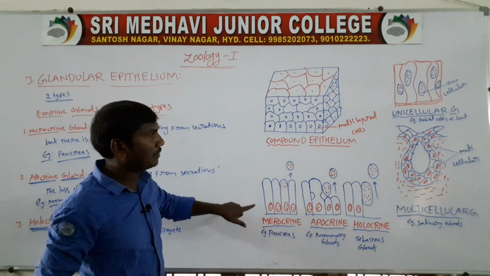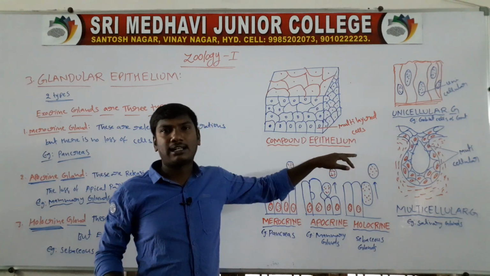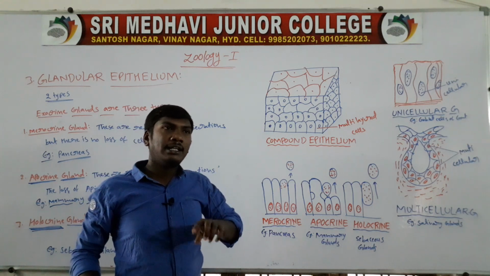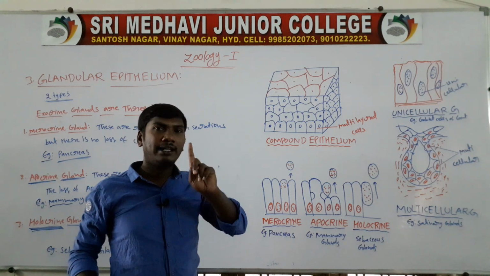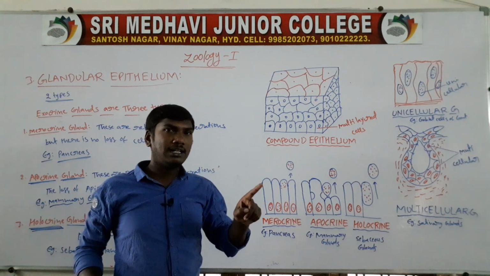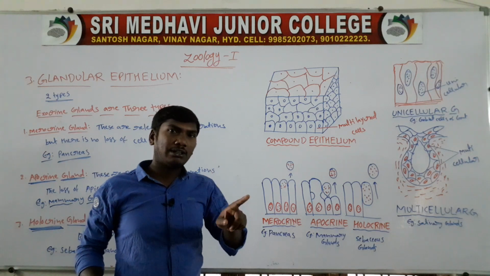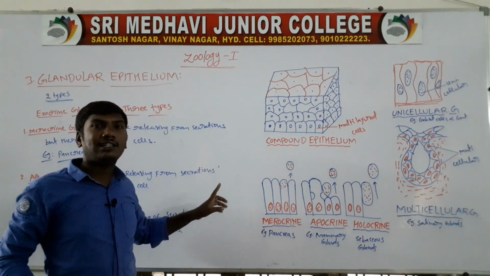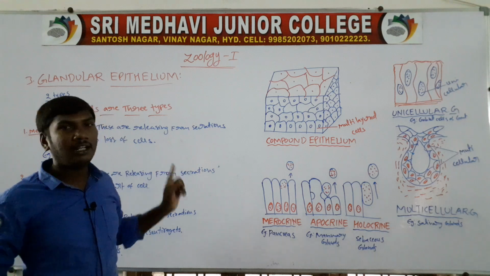So this is very, very important for 2 marks. Next, another important question: unicellular glands or multicellular glands, a 2 marks question. Another 2 marks question, exocrine glands and endocrine glands. So there are three 2 marks questions: first, apocrine glands and holocrine gland; second, unicellular gland and multicellular gland; third, endocrine glands and exocrine glands. Total glandular epithelium is a 4 marks question, very, very important. Entire glandular epithelium.